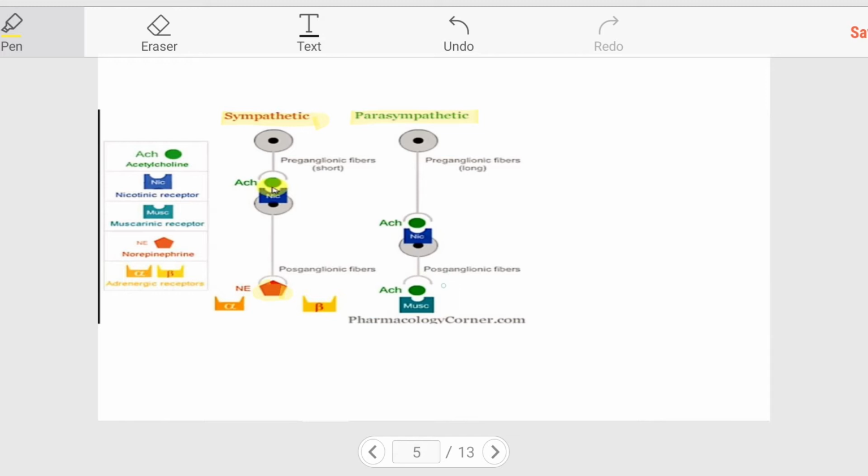So as you can see, acetylcholine is released in three cases: by the preganglionic fibers in the sympathetic system, by the preganglionic fibers in the parasympathetic system, and by the postganglionic fibers in the parasympathetic system. So we can see that acetylcholine acts on nicotinic receptors and muscarinic receptors. Okay, so basically organophosphorus compounds inhibit the action of these receptors, nicotinic and muscarinic receptors.